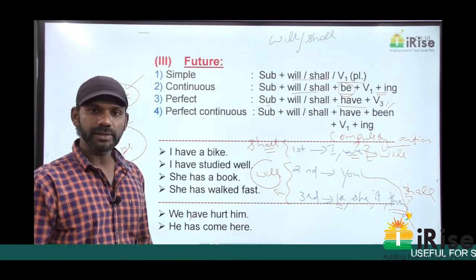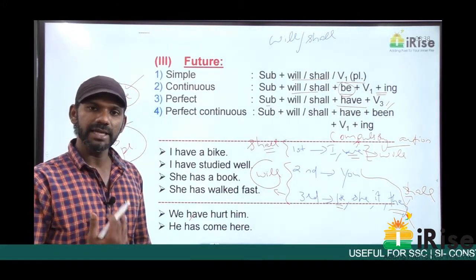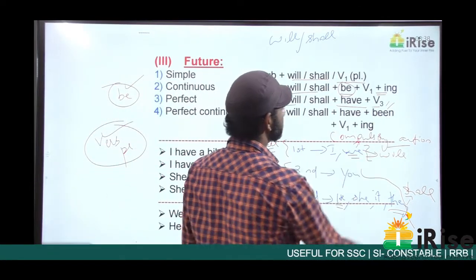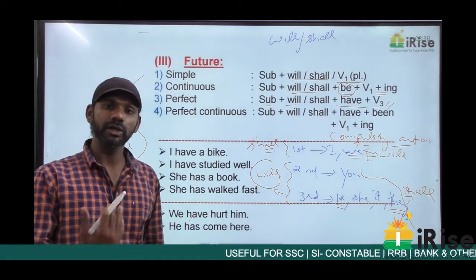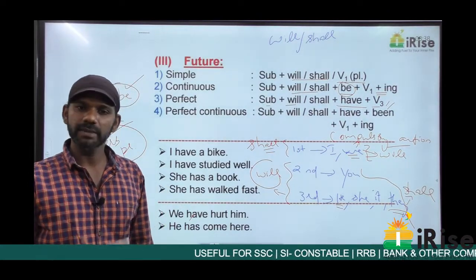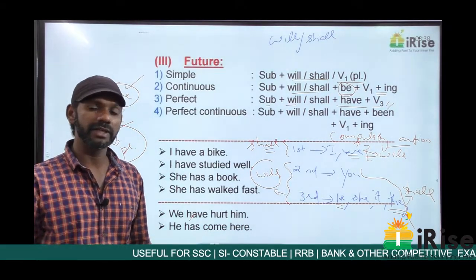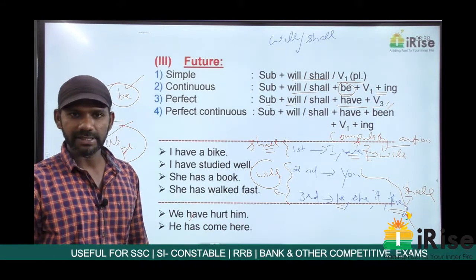He goes to school in the future perfect tense becomes he will have gone to school. The V3 of goes is gone. He will have gone to school. Sounds incorrect, but it's completely fine. I'll tell you when to use future perfect, in a situation where we need to go for future perfect. So this is the future perfect tense.